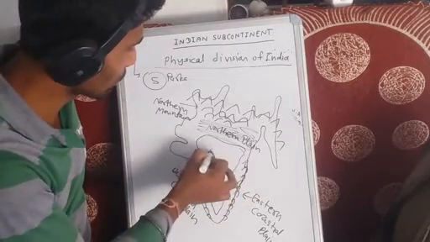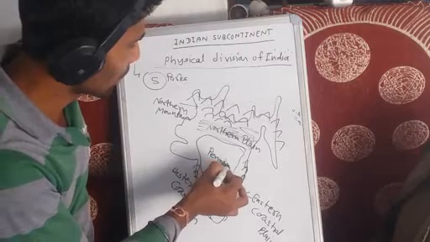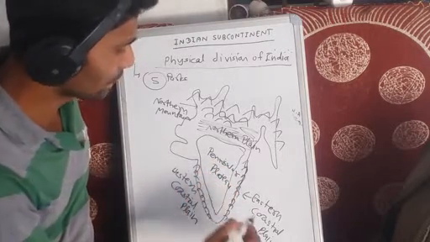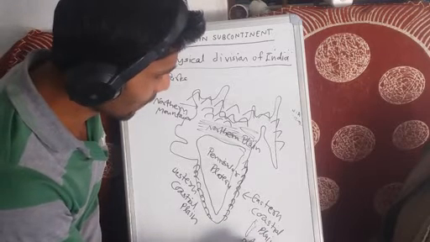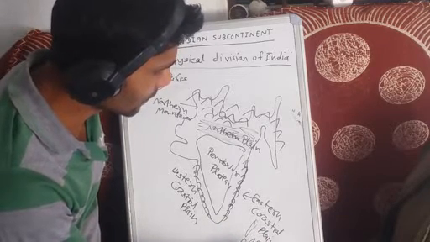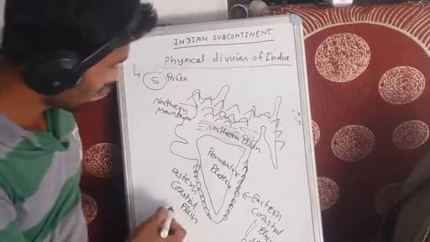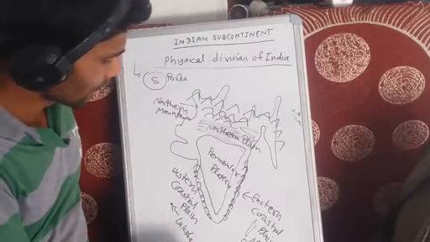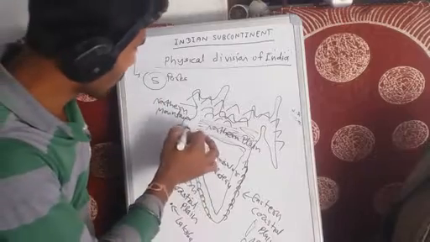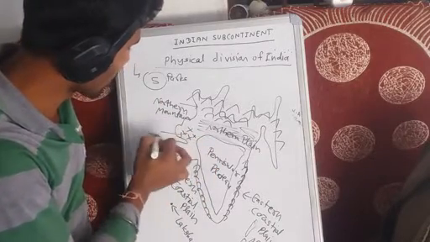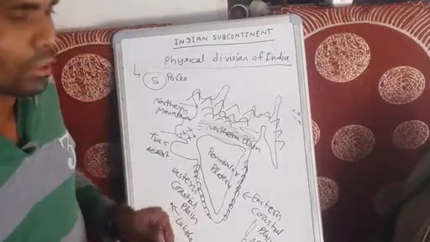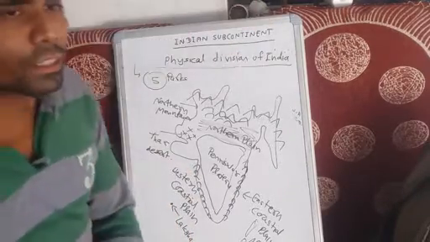And this one is part of plateau. So this is called the peninsular plateau. Okay, and this one is Andaman and Nicobar Islands, and here are located the Lakshadweep Islands. And this is your Thar Desert. Okay.